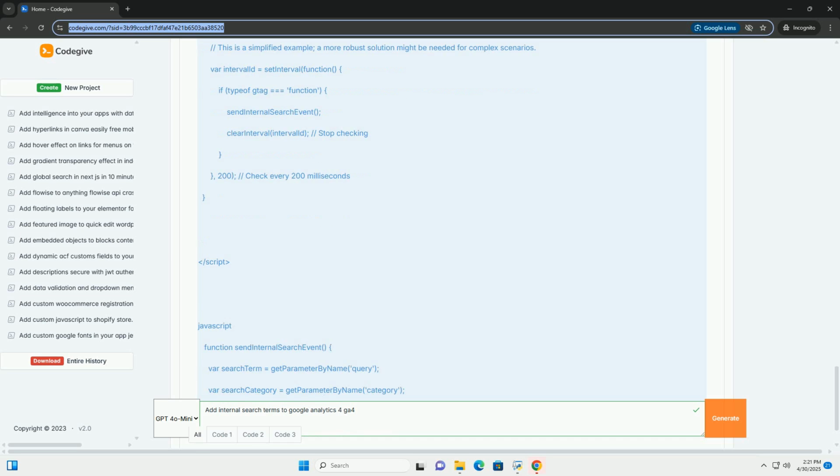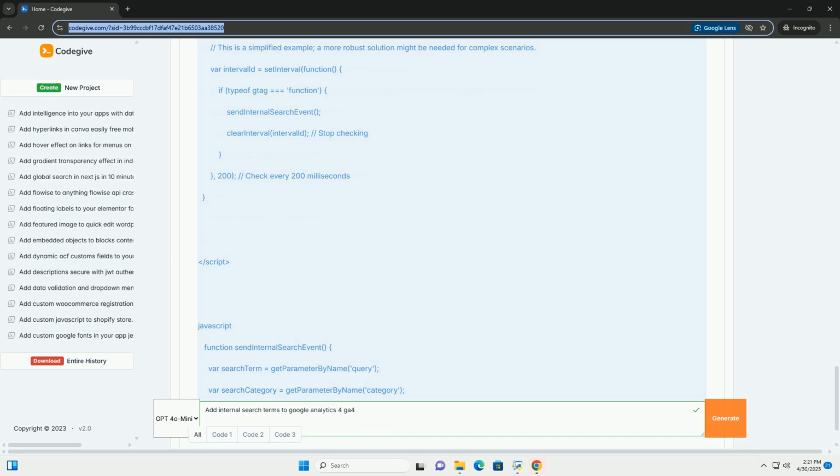Common parameters include q, s, search, query, keyword, term. Your website might use a different parameter, or even multiple parameters. Example: if your search URL looks like this, https://www.example.com/search?query=blue+shoes&category=clothing, the search query parameter is query.